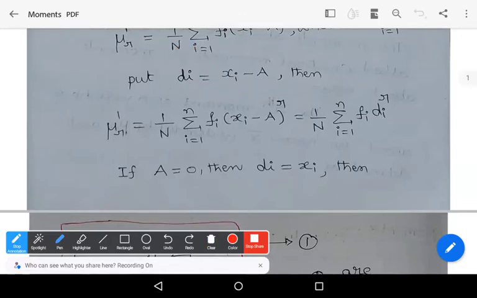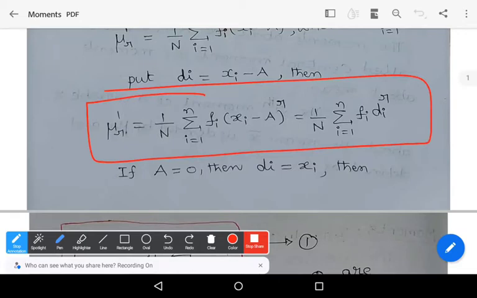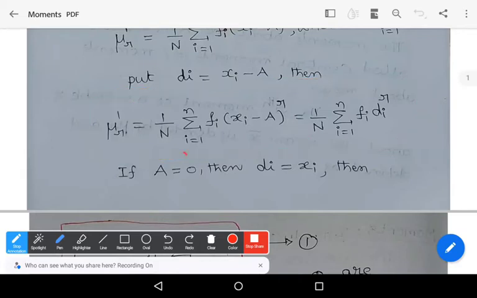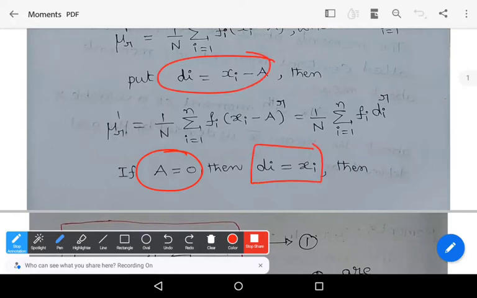Then we get mu r dash equals 1 by capital N into summation over i equals 1 to n f i d i power r. What happens if a equals 0? If a equals 0, automatically d i becomes x i.